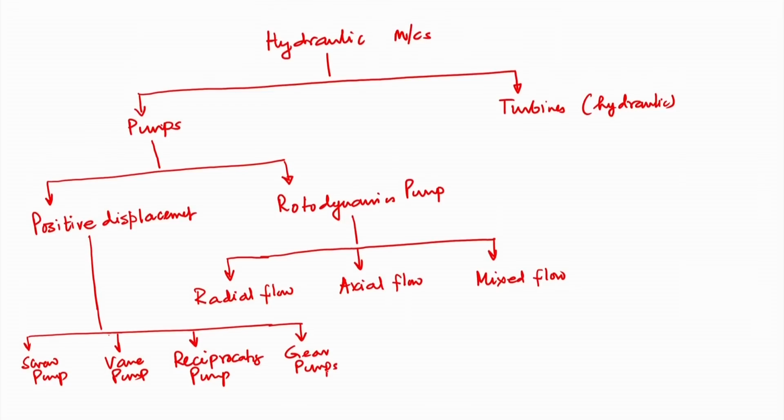All these are positive displacement type, while we have the rotodynamic pump. Again, rotodynamic pump can be subclassified into three categories: radial flow pump, axial flow pump and mixed flow pump. Okay. So, now we will discuss different pumps one by one.